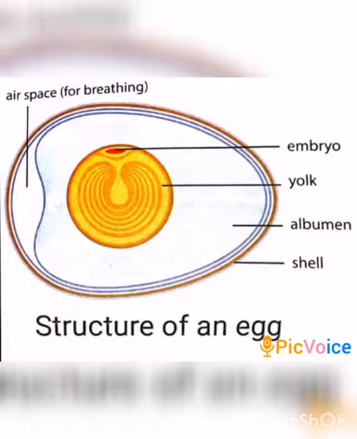This is the structure of an egg diagram. You draw the diagram in the opposite side of the text page, that is the unruled page, by using pencil only. First you write the heading. Structure of an egg. Then draw the diagram very neatly and mark all the parts: air space, eggshell, yolk, albumin, and embryo. You draw the diagram neatly and study the both two question answers.